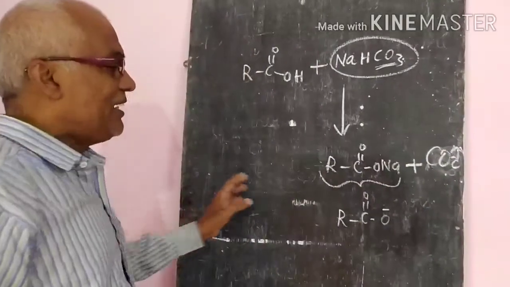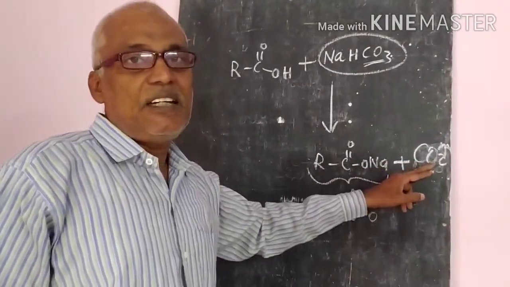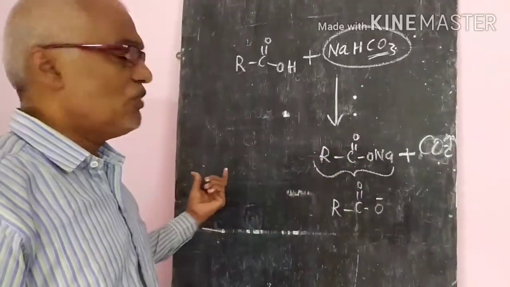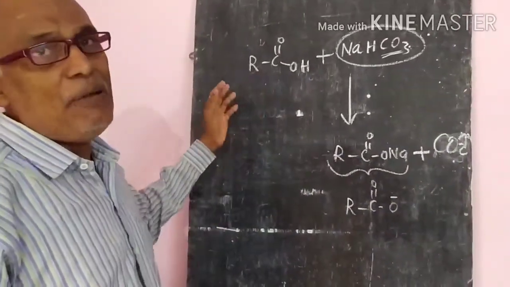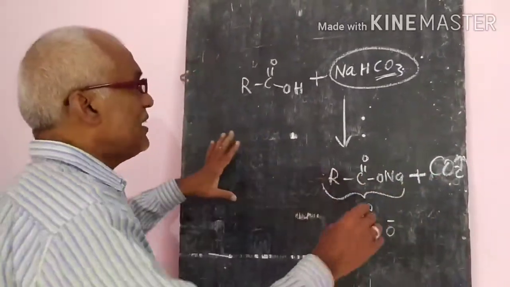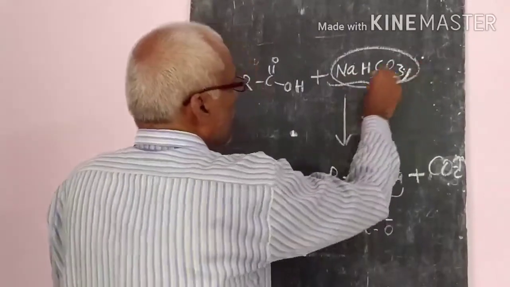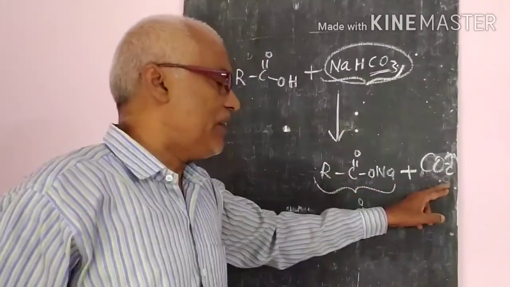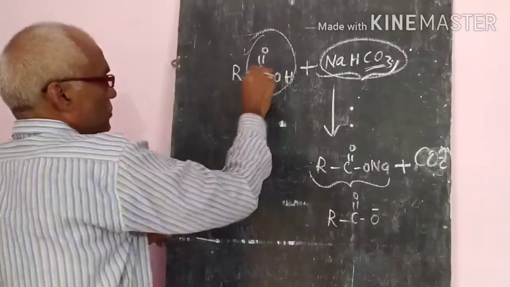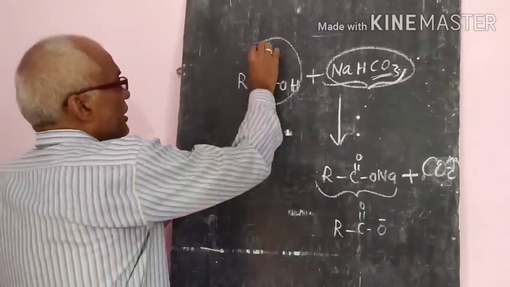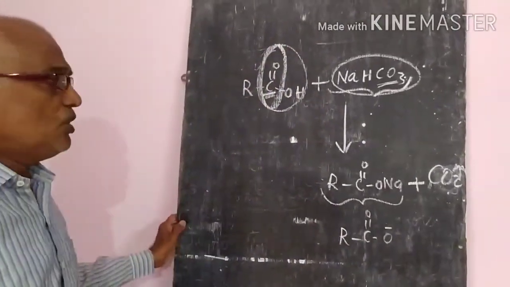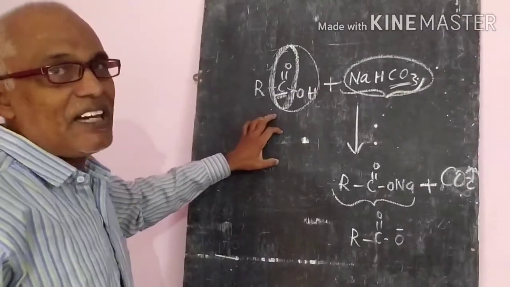To check whether it is carbon dioxide or not, we can test it using lime water. It will turn lime water milky. So this reaction, treatment with carbonates or bicarbonates releasing carbon dioxide, gives the test for the presence of the carboxylic acid group. So this is the important testing reaction.